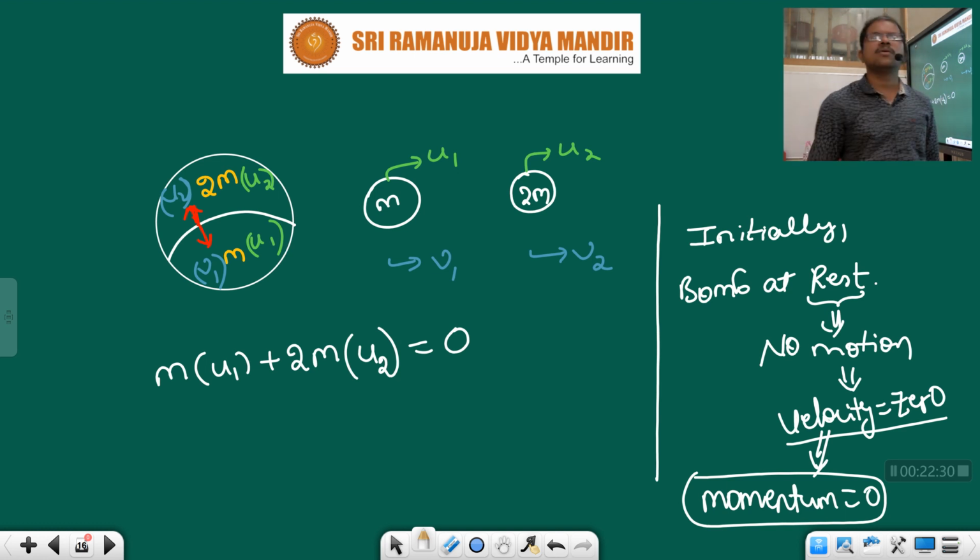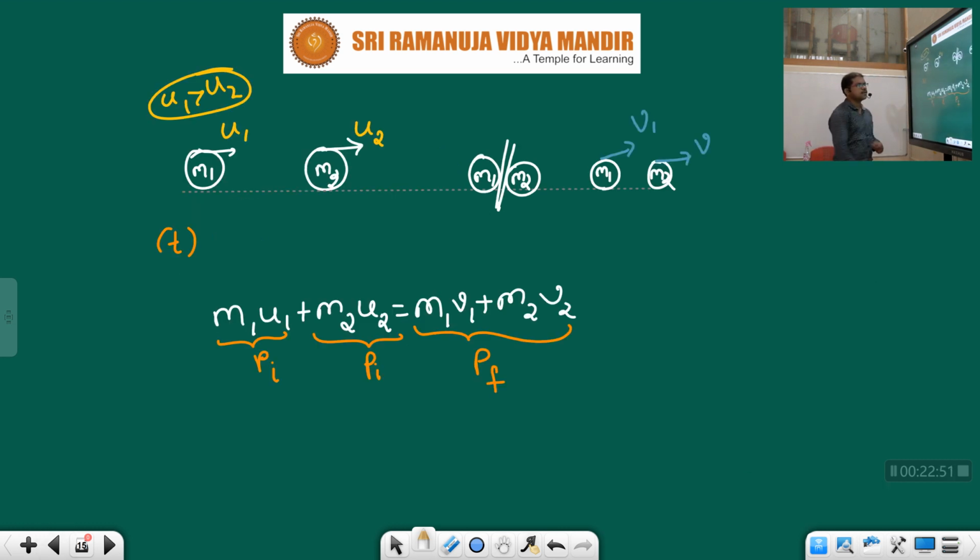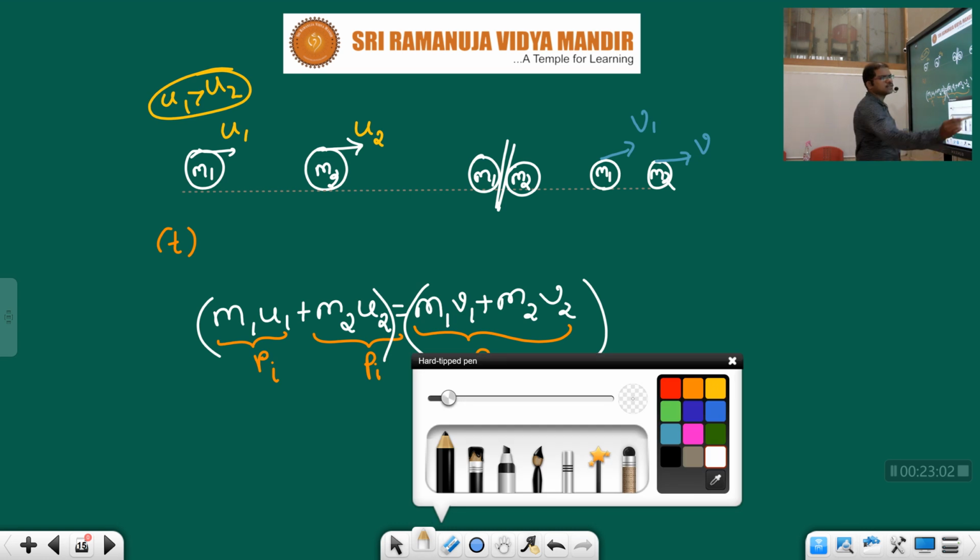Now we need to satisfy the law of conservation of momentum, children. If initial momentum is 0, what will be the final momentum? It should be 0 only, no? See, initial momentum is equal to final momentum. This is the law of conservation of momentum. We can never change it. So if this value itself is 0,